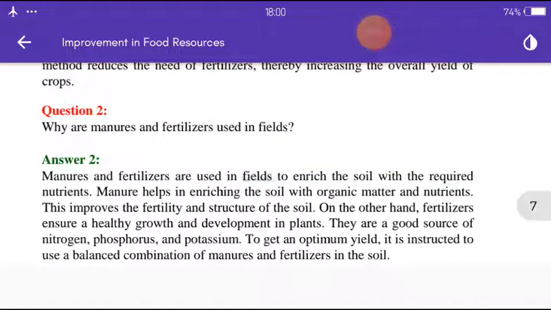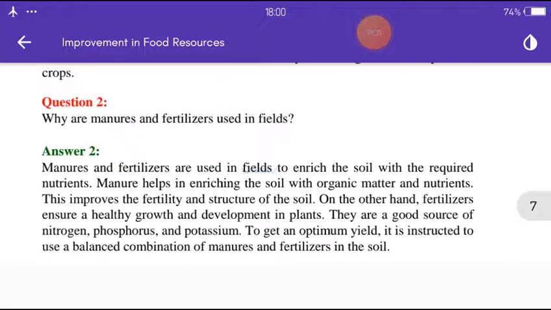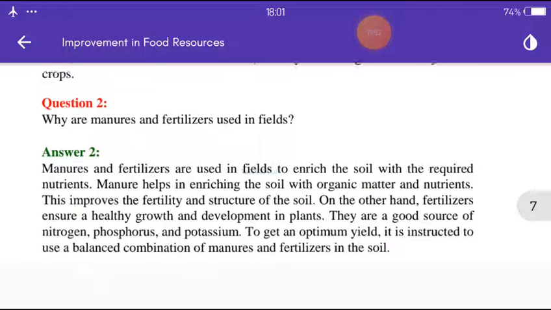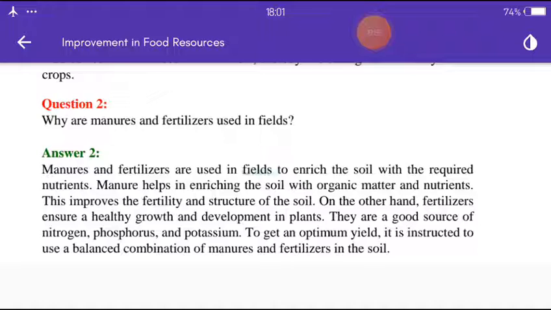Next question है, why are manures and fertilizers used in fields? क्यों use होते हैं? So manures and fertilizers are used in fields to enrich the soil with the required nutrients. Manure helps in enriching the soil with organic matter and nutrients. This improves the fertility and structure of the soil. On the other hand, fertilizers ensure a healthy growth and development in plants. They are a good source of nitrogen, phosphorus and potassium. To get an optimum yield, it is instructed to use balanced combinations of manures and fertilizers in the soil.